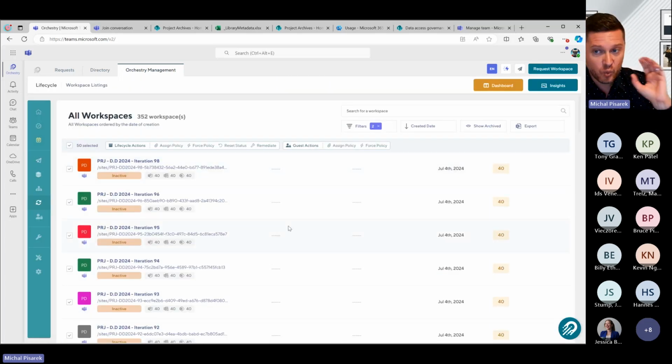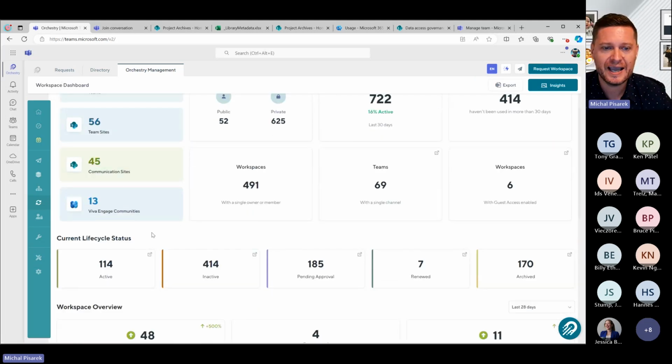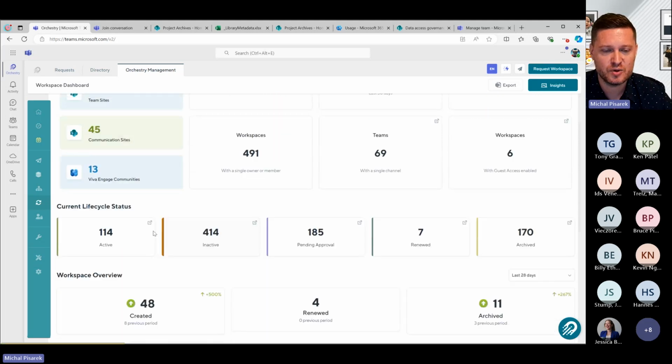And then again, once these things tick over to 180 days inactivity, Orchestry is going to do those notifications for you. Your users can answer them, and all of this just works. And it means for you as an admin, I can go back to my workspace dashboard, and once I have all of these policies attached, I can see exactly what's going on in my environment.